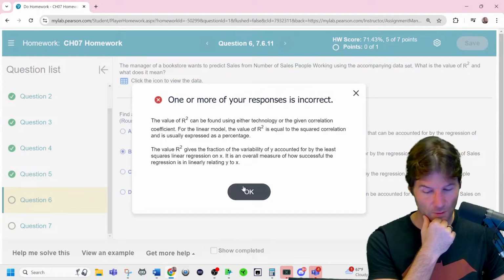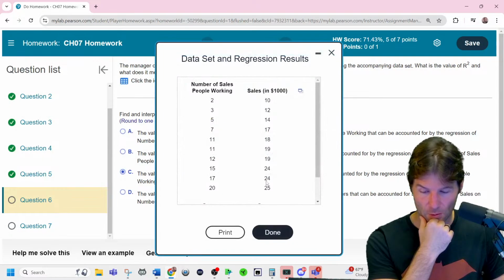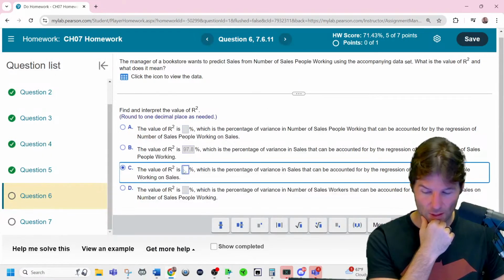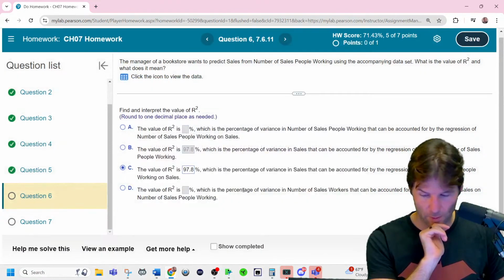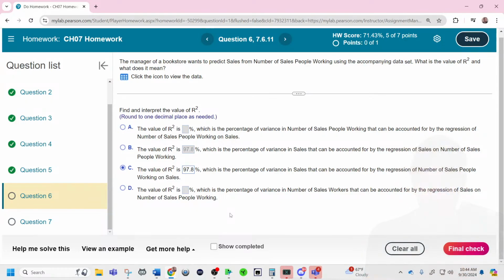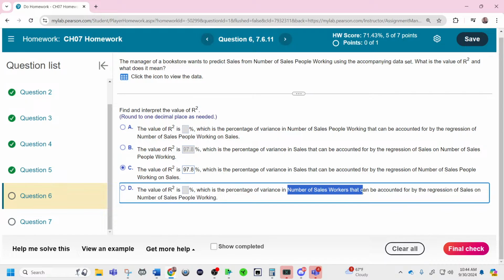Check answer. Really? It's X on Y? Or I got the R squared wrong. I hate that they do that. What am I doing? Wait. What did I do wrong? Let's see. 97.8% of the variation in number of sales workers?